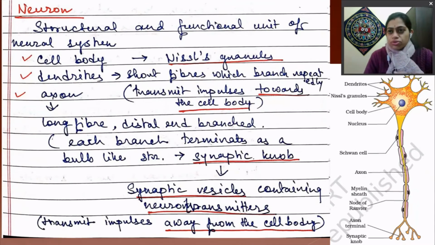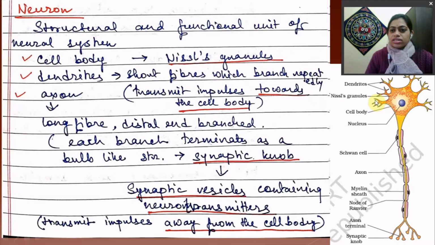Now come to neurons. Neurons are the structural and functional unit of the neural system, and it looks like this. It is an elongated structure, that's why they are also called nerve fibers, and there are three portions. This is the cell body, and here some red dots are there, which are Nissl granules.